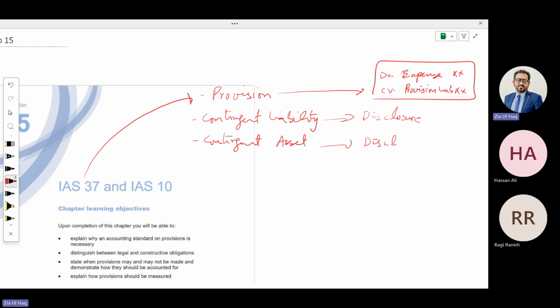There shouldn't be any account balance in the financial statement with the name contingent liability or contingent asset. Their disclosure is required in the financial statement. While provision, we need to account for, both expense as well as liability.